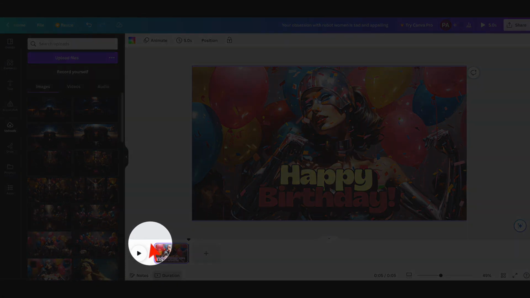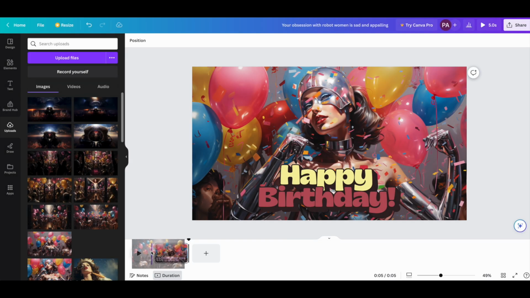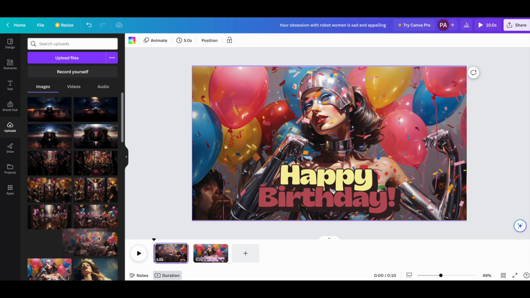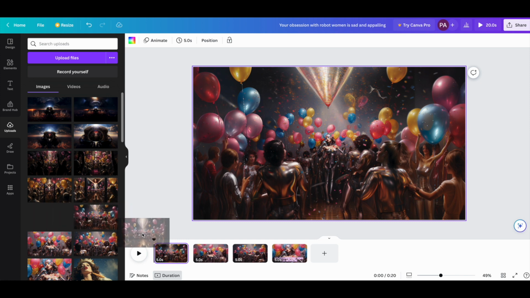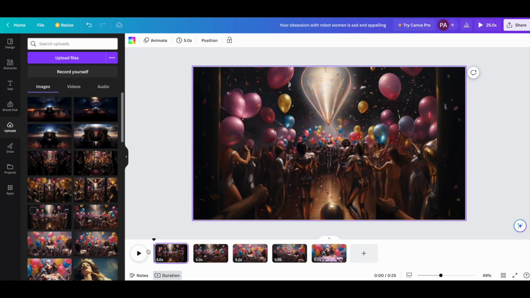And now I'm highlighting this space here to the left of our first frame. And the reason I'm doing that is because we're going to build this timeline backward. The happy birthday image is the end of our video here. So we want to build backward toward the beginning of it, where we're totally zoomed out. And then once we play, we're going to zoom in and end with the happy birthday robot lady.